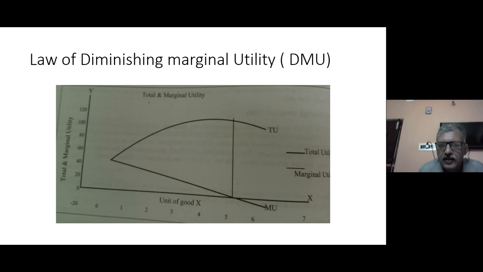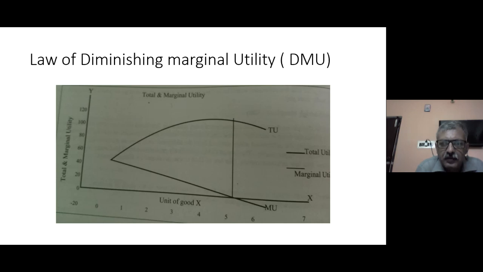This slope of declining marginal utility on increasing the consumption of goods is called diminishing marginal utility. It has 3 relevance. On the upper curve, you will see a total utility curve, which moves from left to right. At quantity 1, the total utility is 40. At quantity 2, the total utility becomes somewhere around 60. So the total utility has increased, though marginal utility has declined.